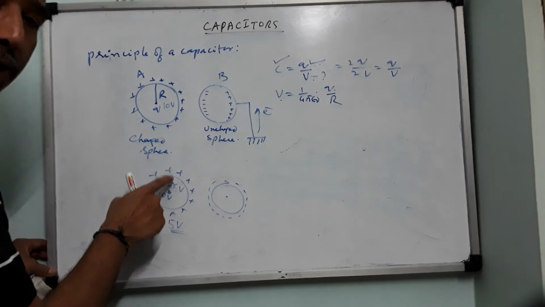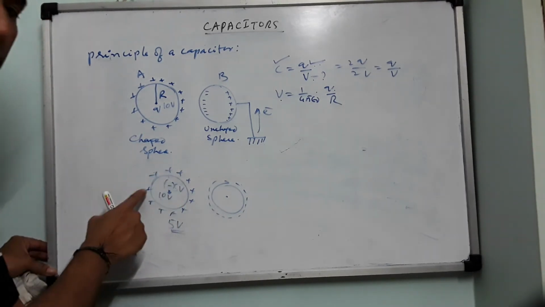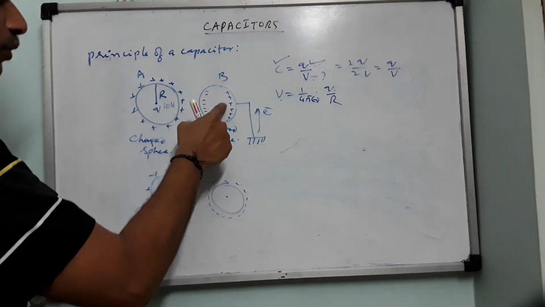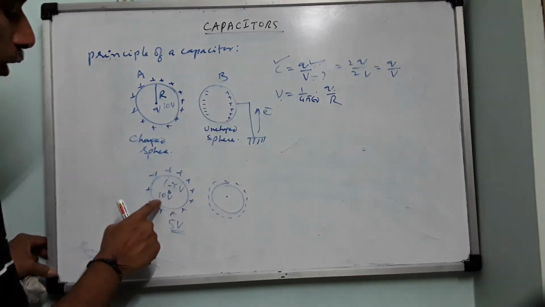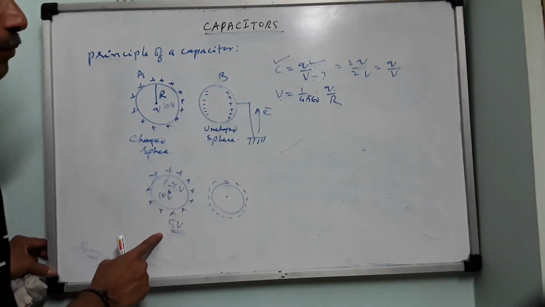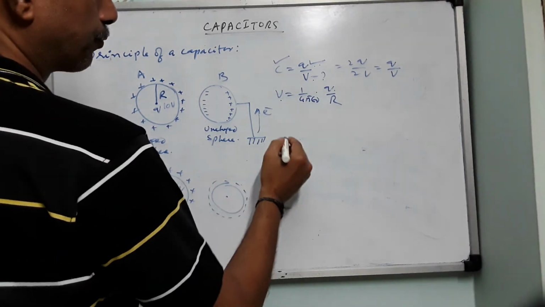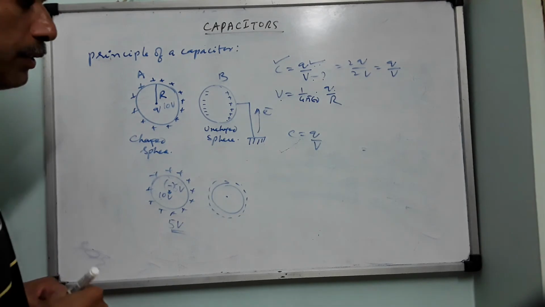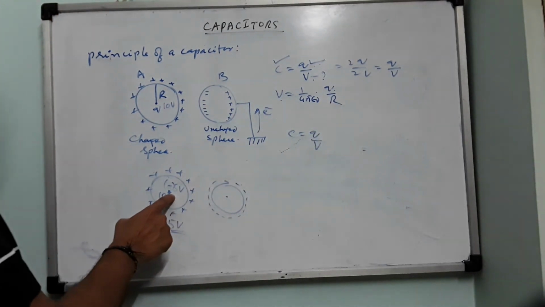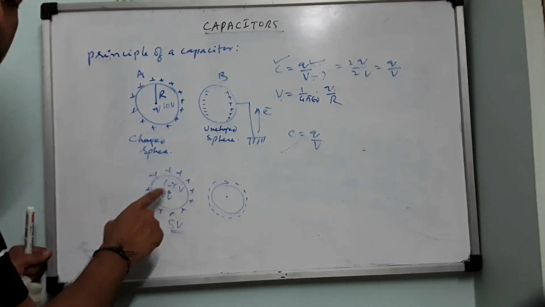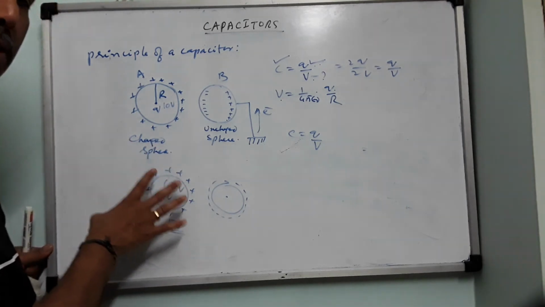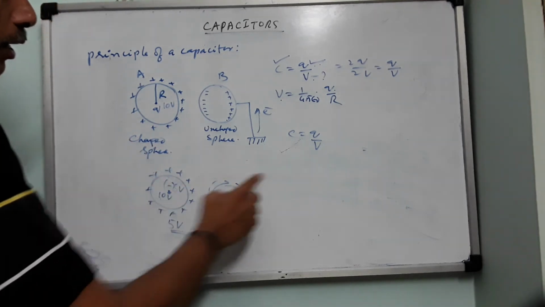Now you see. Did I disturb this charge? No. The charge is as it is. The only thing is, by bringing an uncharged conductor near a charged conductor, the potential is decreased from 10 volt to 5 volt. Now you see this formula again. C equals Q by V. Am I disturbing this charge? No, it is there. It is a bound charge. It cannot move, it cannot fly. It has to stay there over the surface.